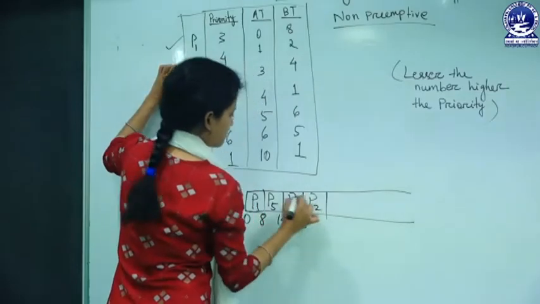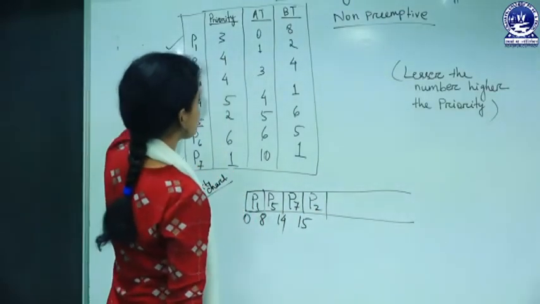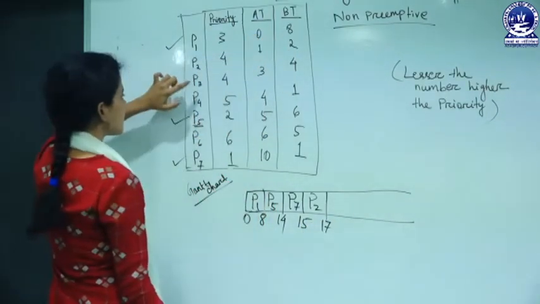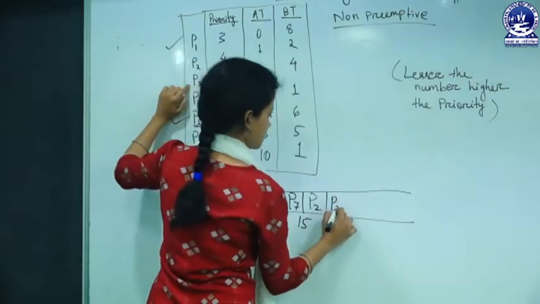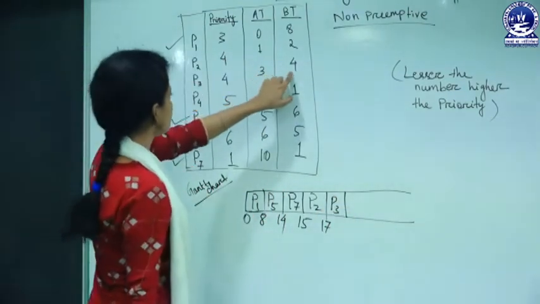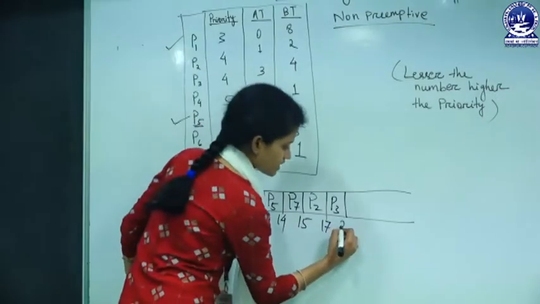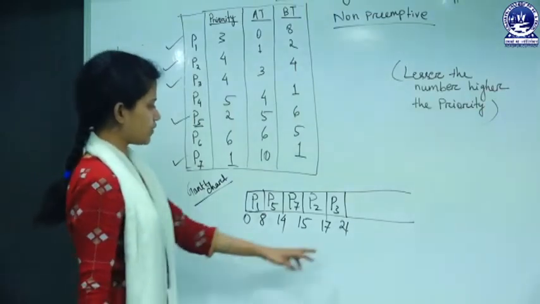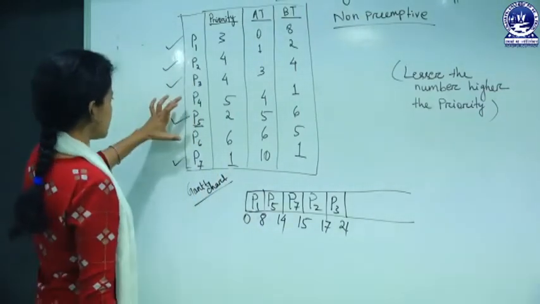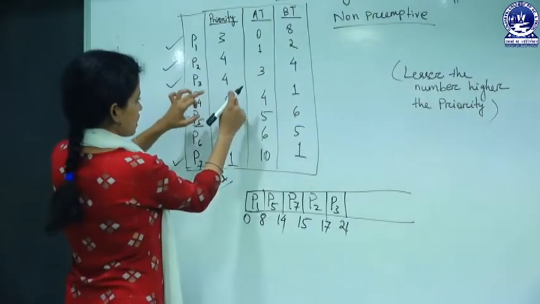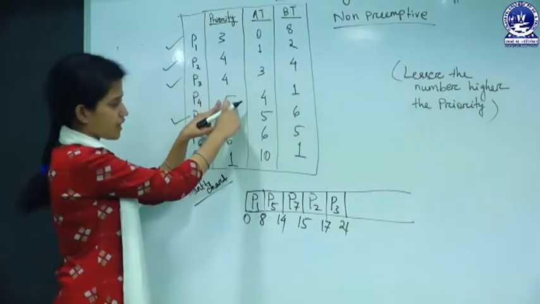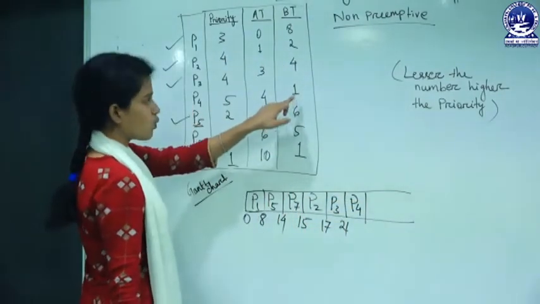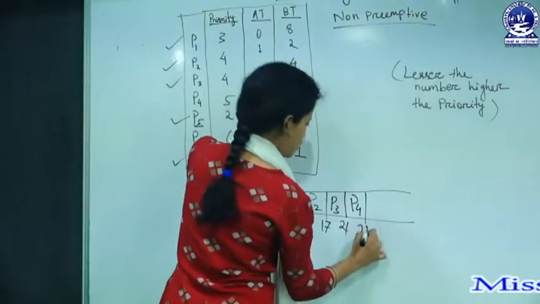For how long will it execute on the CPU? For 2 milliseconds, that is 17. After that, we schedule P3. Check the burst time, 4, that is 21. So P2, P3 are done at 21 milliseconds. Next priority is among 5 and 6, 5 is highest priority. So we schedule P4 for 1 millisecond, that is 22.